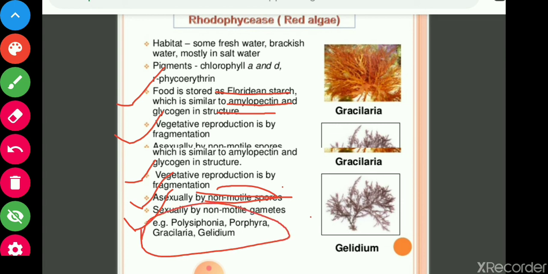So up to here you will start. I think you have understood about different types of algae, their characteristics, their habitat, their use, and economic importance. Now you also study from your NCERT book. Go through that, and you can understand it in a better way.